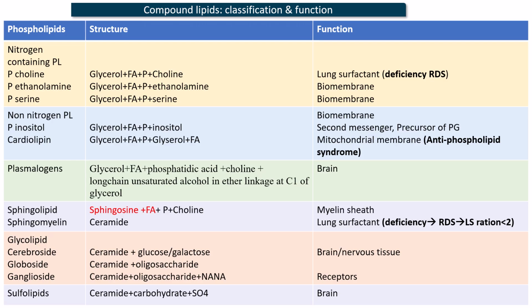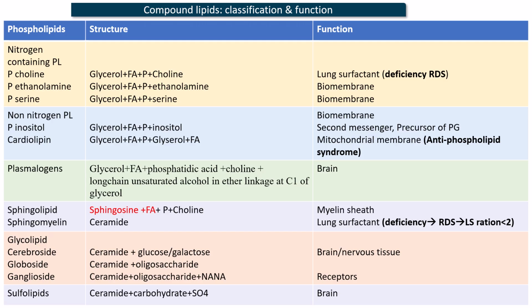Coming to nitrogen-containing phospholipids, the examples are lecithin, which is nothing but phosphatidylcholine. Next is phosphatidylethanolamine, also known as cephalin, and the next one is phosphatidylserine. All of these nitrogen-containing phospholipids are made up of glycerol, fatty acid, phosphatidic acid, and a nitrogenous base. In lecithin, the base is choline. Now, this phosphatidylcholine is a component of lung surfactant.